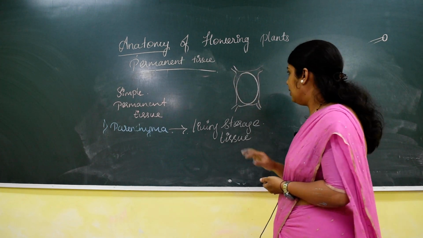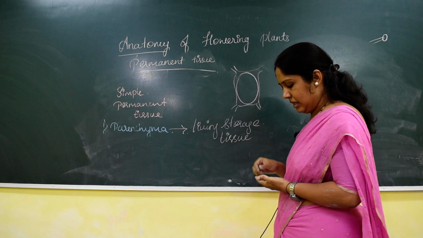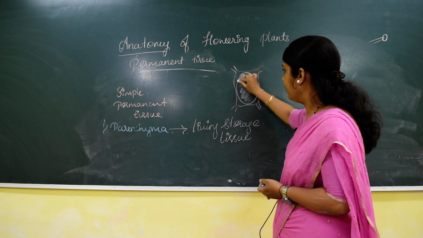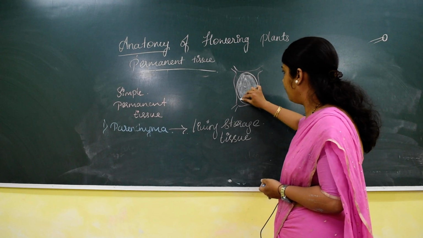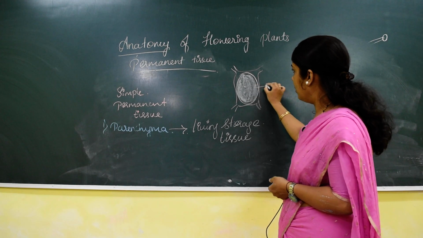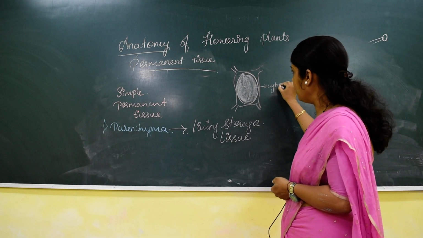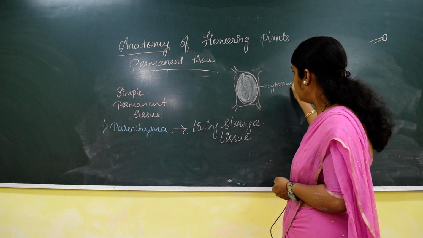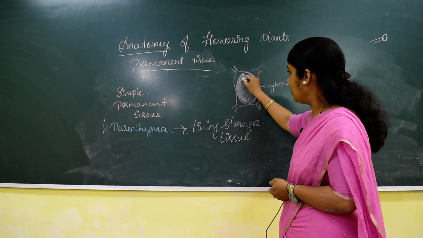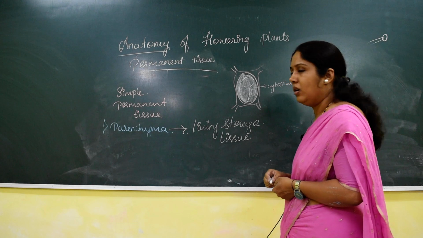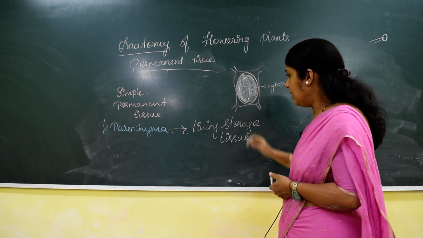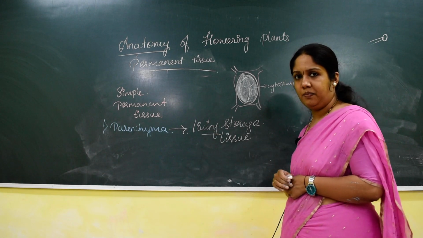Now inside this plant cell there will be a dense cytoplasm, a matrix, or you can also say protoplasm. It contains a nucleus as well as a large vacuole. So when there is protoplasm inside the cell, then the cell is said to be living.